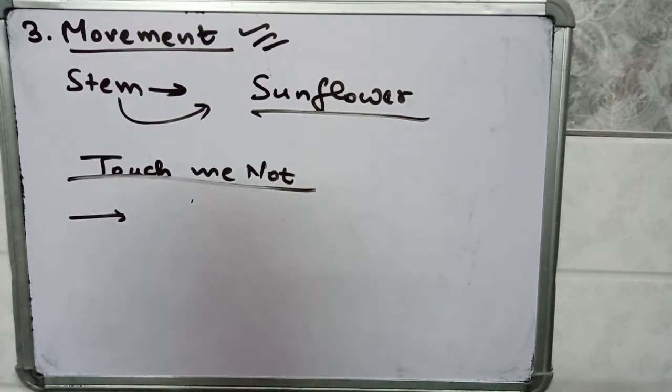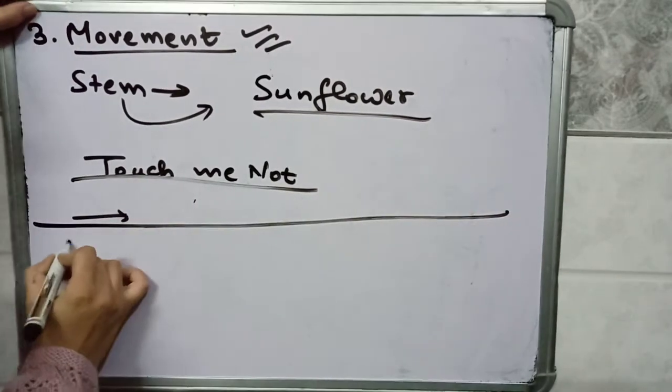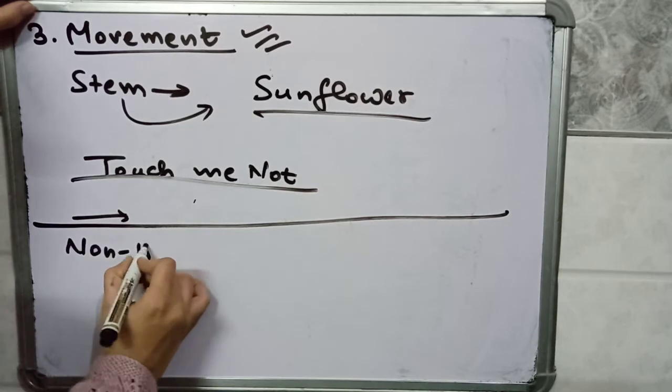So the front part of the sunflower always faces the sun, and it shows movement with the movement of the sun, or it is responding to the light. So living organisms show some kind of movement, but non-living things do not move.